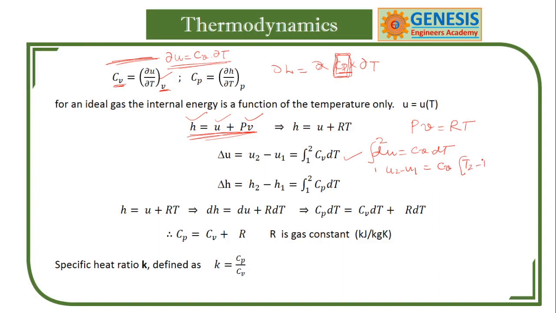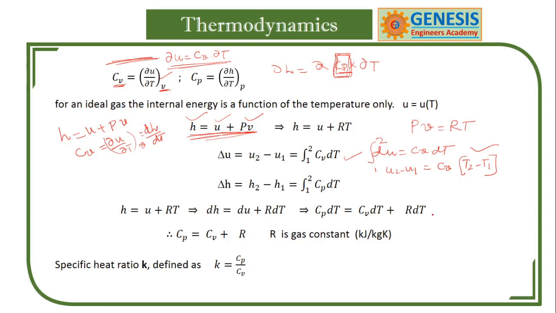This is the formula. So you must be able to derive these equations efficiently and accurately. Understand? What you have learned in the previous example, H is equal to U plus PV, and also Cv is equal to ∂U by ∂T at constant volume, or you can also use dH by dT. Like that you can derive these formulas.